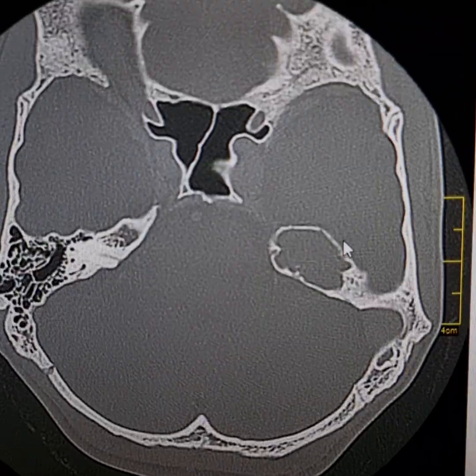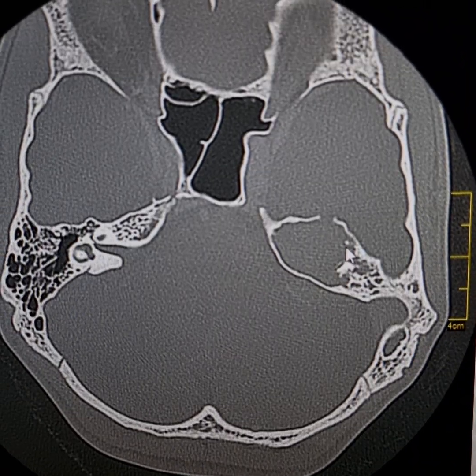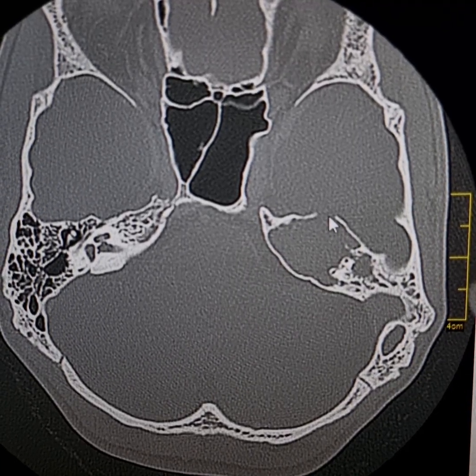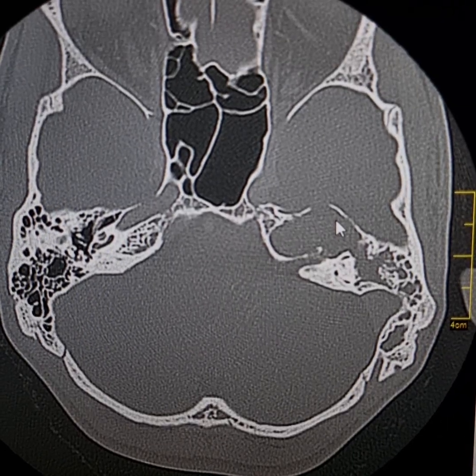Please observe the extent of bone erosions and the expansile lytic lesion. Here the cortex is eroded anteriorly. Superiorly, the roof was also eroded.